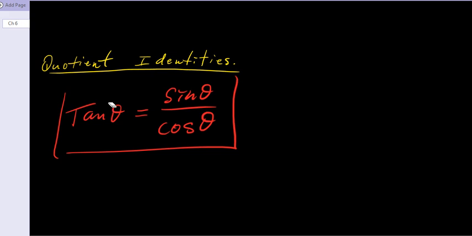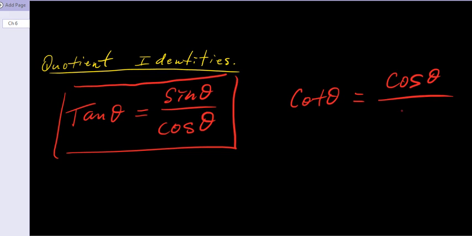So a trig function that can be written as a quotient. And of course, the other one is the cotan theta. And you were right to say before that that's cos over sine. All right?